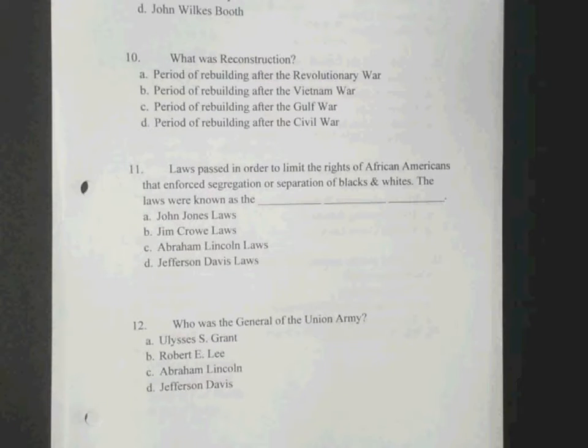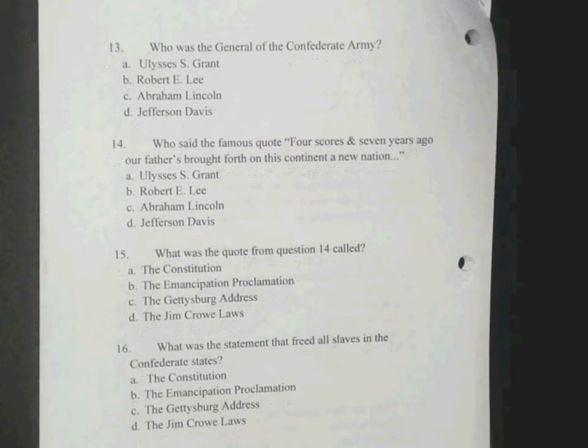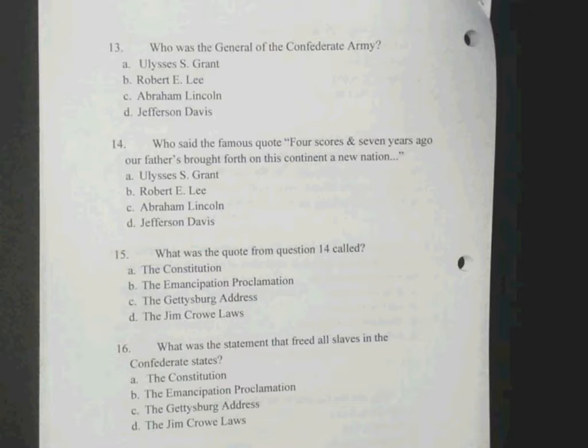Number 12. Who was the general of the Union Army? A. Ulysses S. Grant, B. Robert E. Lee, C. Abraham Lincoln, D. Jefferson Davis. Number 13. Who was the general of the Confederate Army? A. Ulysses S. Grant, B. Robert E. Lee, C. Abraham Lincoln, D. Jefferson Davis.